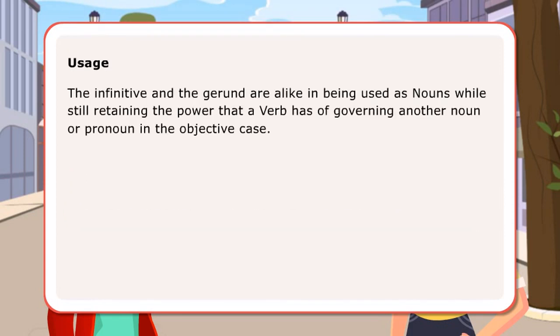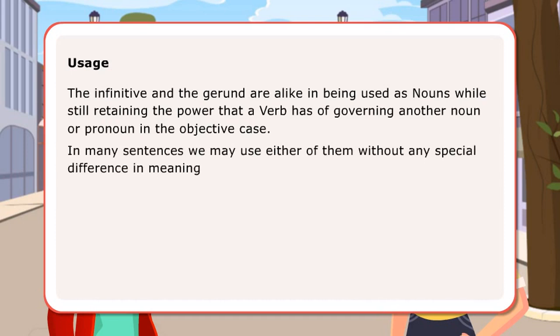Usage. The infinitive and the gerund are alike in being used as nouns while still retaining the power that a verb has of governing another noun or pronoun in the objective case. In many sentences, we may use either of them without any special difference in meaning. Let us look at a few example sentences.